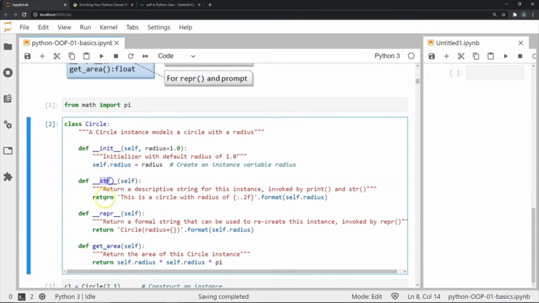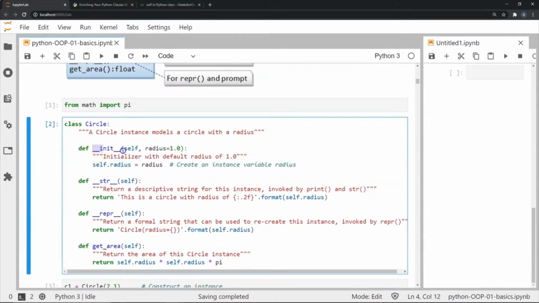And you can see the same thing for str and repr. Well, this double underscore is called a dunder, and any method, these are of course methods. This is a method, this is a method, this is a method, this is a method. Now any method that is prefixed and suffixed by double underscores is called a dunder method. These dunder methods can be thought of as predefined or built-in methods for any class that you define.